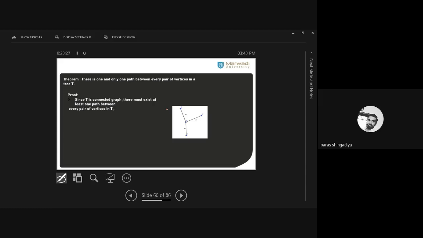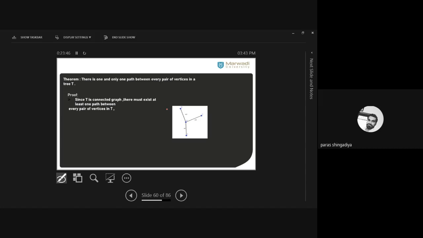एक path तो at least है ही, ठीक है, and therefore we can say it is a connected graph. So by using the connected graph definition, we can say that there exists at least one path between every pair of vertices in a tree. You can see it here. In this graph, between A to D there is one path. Okay, between A to C there is one path.